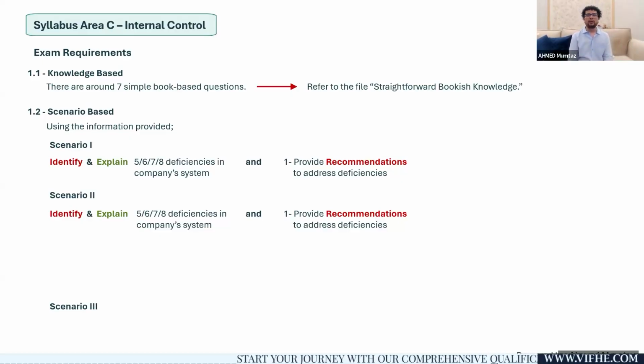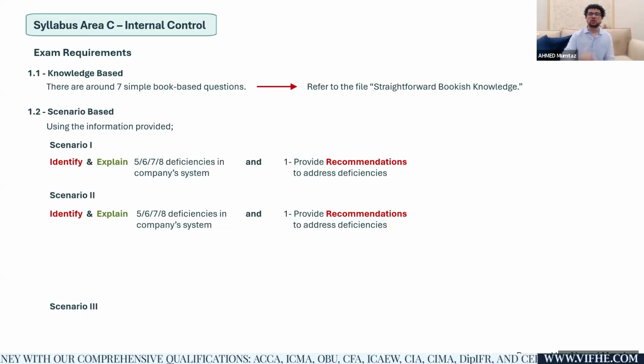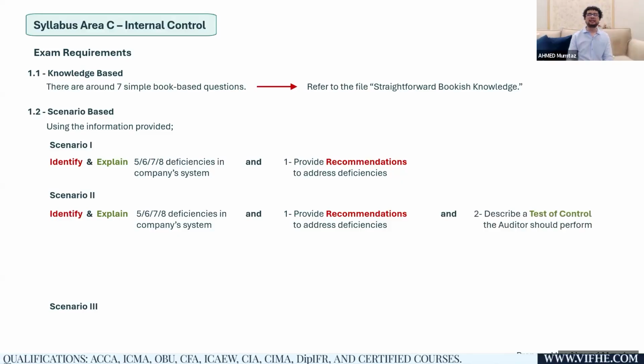Well, there is one way, and that is test. Test of what? Are you going to test the financial statements? No, I will apply test of controls. I recommended control. Now I will test the control. Please try and understand how these three things are interconnected.